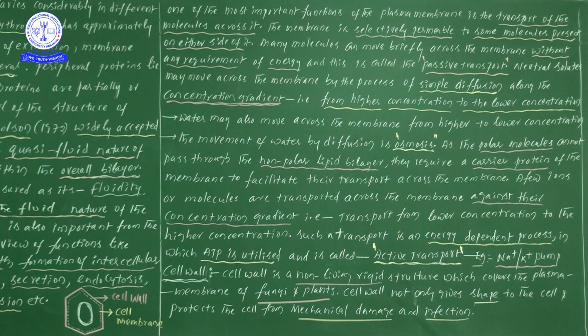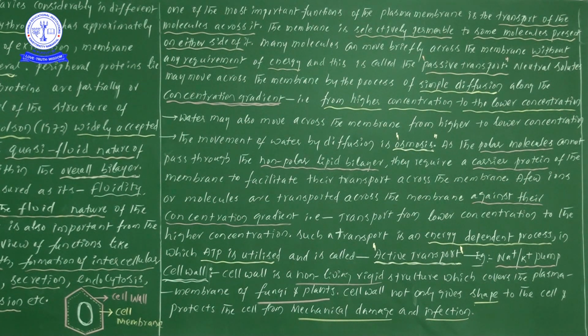Once you see this information, in the case of fungi and in the case of plants, the cell wall is the outermost protecting layer, and this cell wall covers the plasma membrane. So that is the point we are discussing now. The cell wall covers the plasma membrane in fungi and plants. Now, the cell wall not only gives the shape.